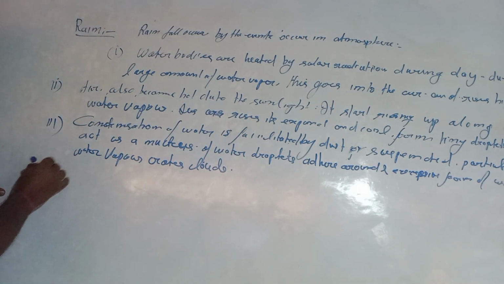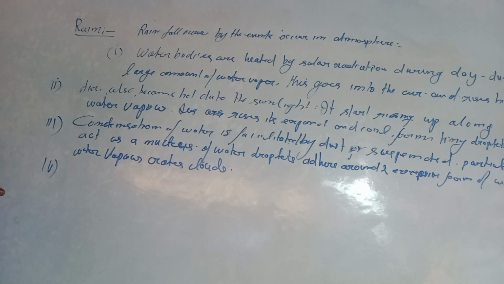Now the fourth condition. Once the water droplets are formed, what happens?